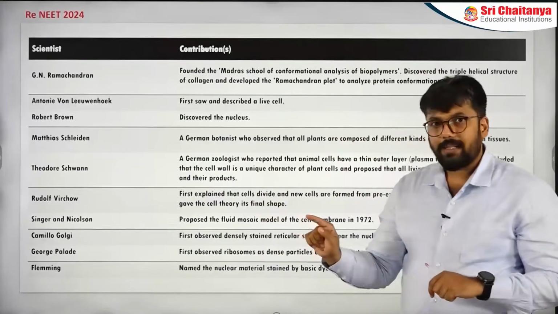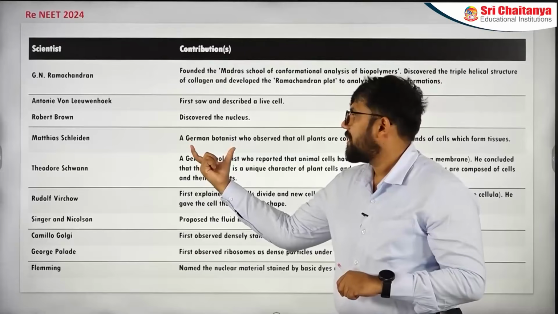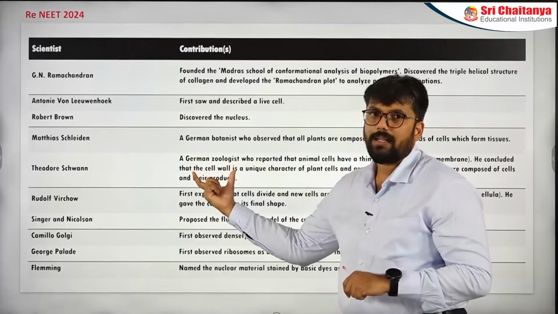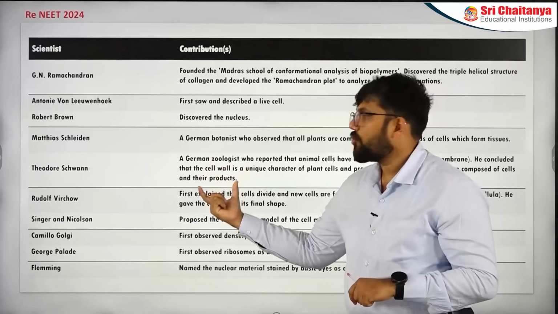Probably you have made this change already. Let me tell you about that change also. See, this German botanist is written here, and here now it is German zoologist. Earlier it used to be British zoologist. Please don't make that mistake. It is now German zoologist.